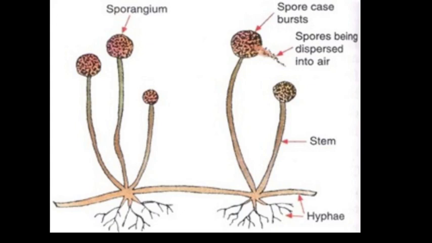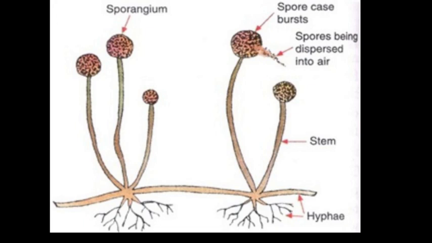Here we continue with asexual reproduction. In asexual reproduction, we cover two topics here: asexual reproduction by spore formation and asexual reproduction by regeneration. First of all, the earlier two, budding and fission, we have done already.